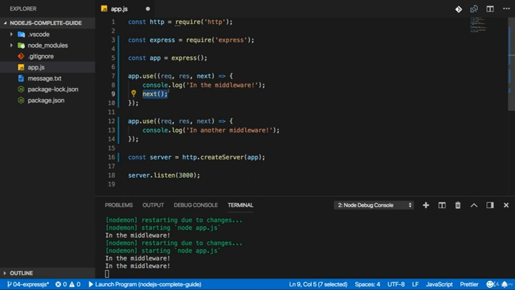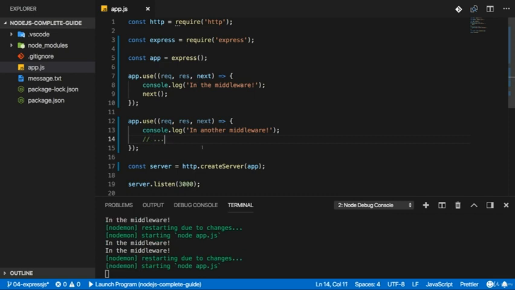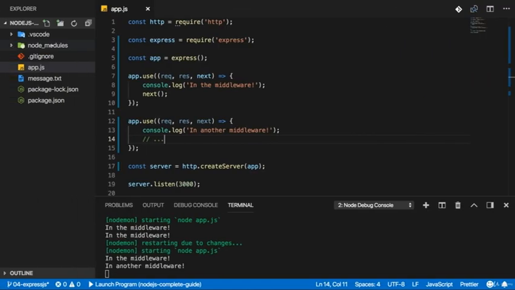So now with this next call added, we actually make it into this middleware, and we should therefore see this console log. And here we could then even send a response. But we'll do this as a next step because sending responses also changed a bit. So restarted the server, reload that page, and now you see "in the middleware" and "in another middleware", thanks to next. So this allows the request to continue to the next middleware in line, which is the middleware below this one.